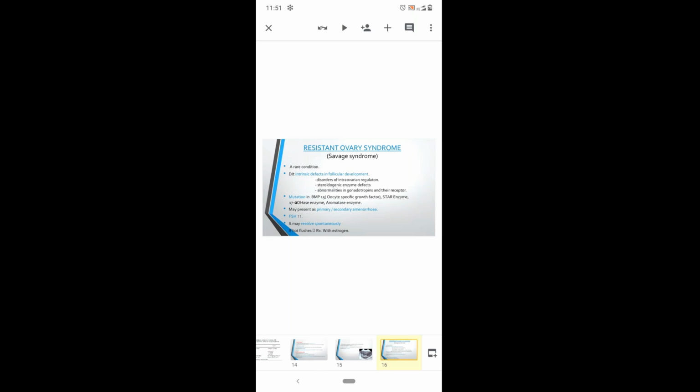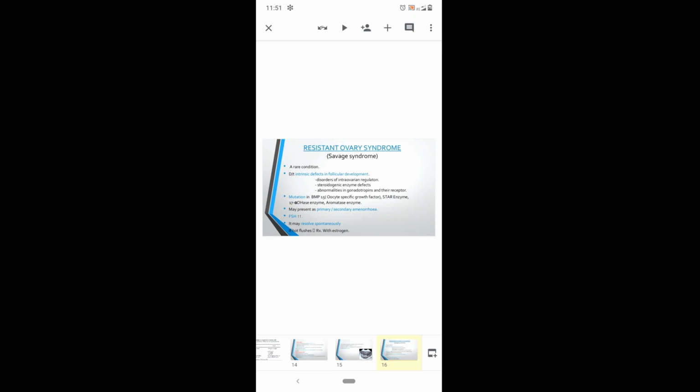And the next common cause is resistant ovarian syndrome. This is a rare condition, due to intrinsic defects in follicular development. That may be due to disorders in intra-ovarian regulation, steroidogenic enzyme defects, or any abnormalities in the gonadotropins and their receptors. In all such conditions, we'll have some defect in follicular development, and this may present as either primary or secondary amenorrhea. To evaluate, there will be increased levels of FSH in such conditions, and these may resolve spontaneously. Those presenting with hot flushes are the ones we have to treat with estrogen therapy.